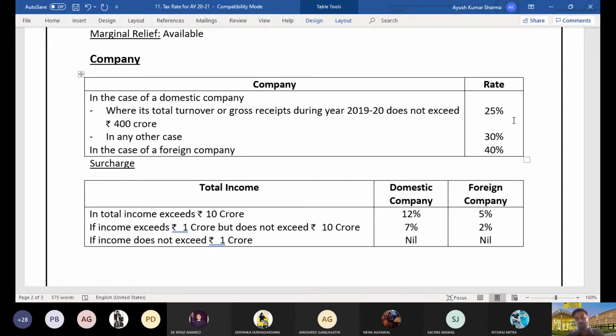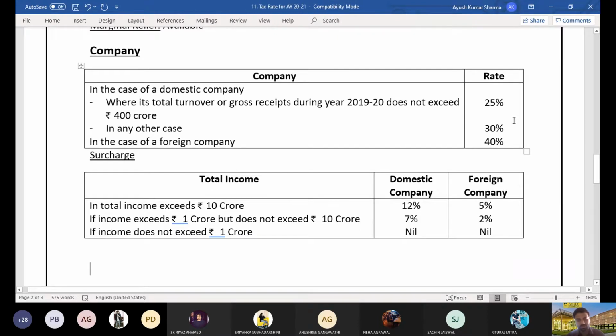I think we didn't start with the foreign companies. You can just change the paragraph and write: in case of foreign companies, the tax rate applicable is 40%.